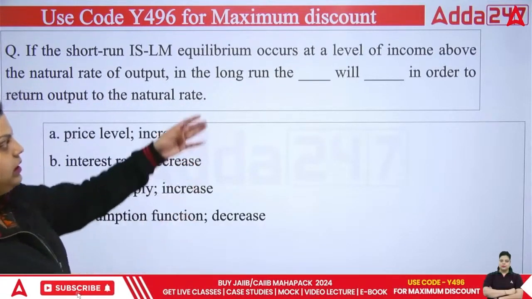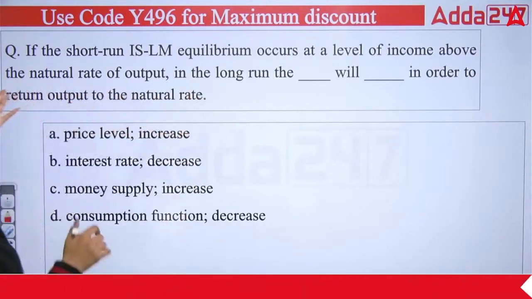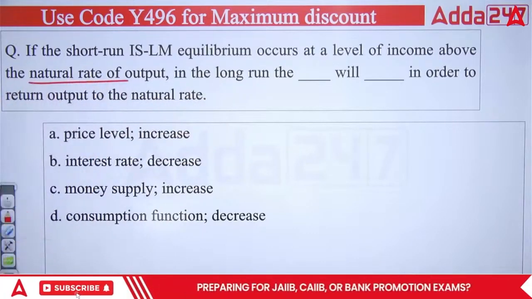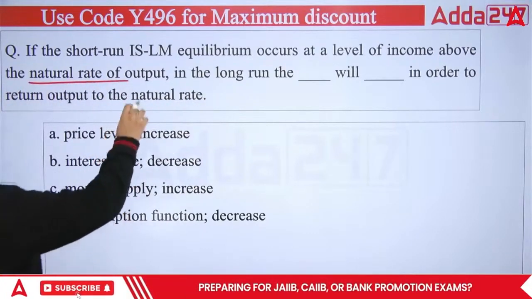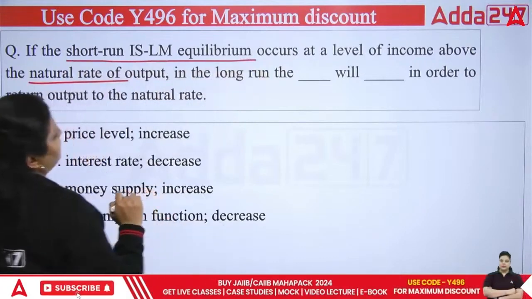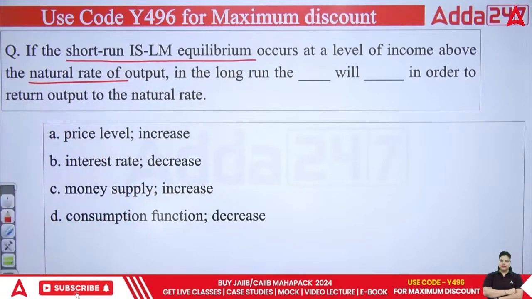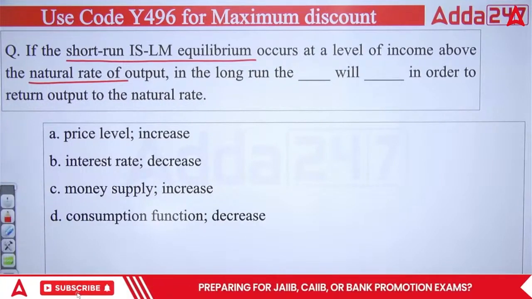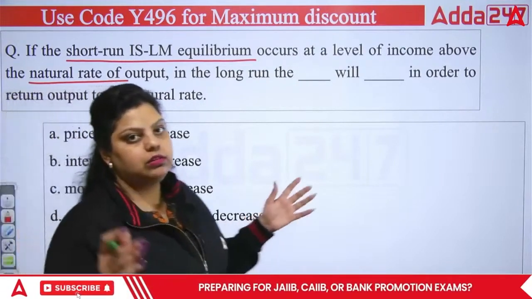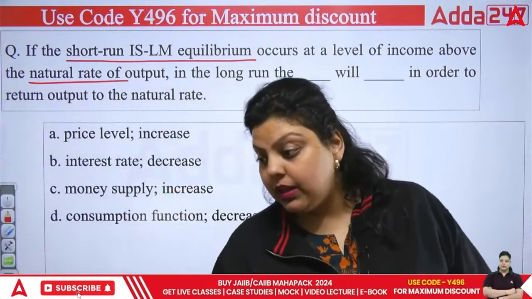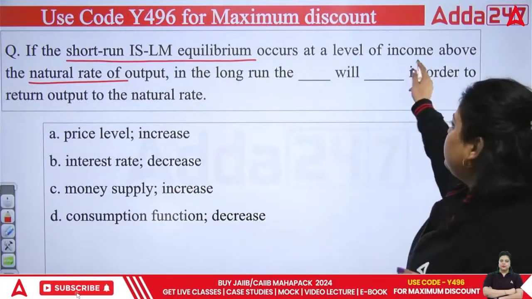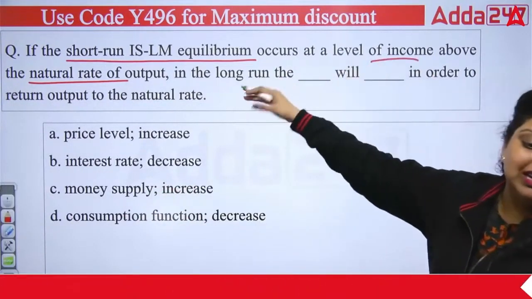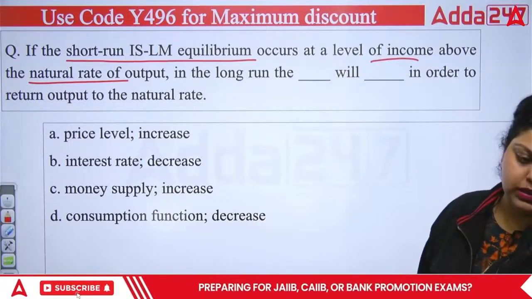So what happened? Your level of income is above the natural rate of output because short run ISLM equilibrium occurred. In that situation, your level of income became above the natural rate of output that should be there.